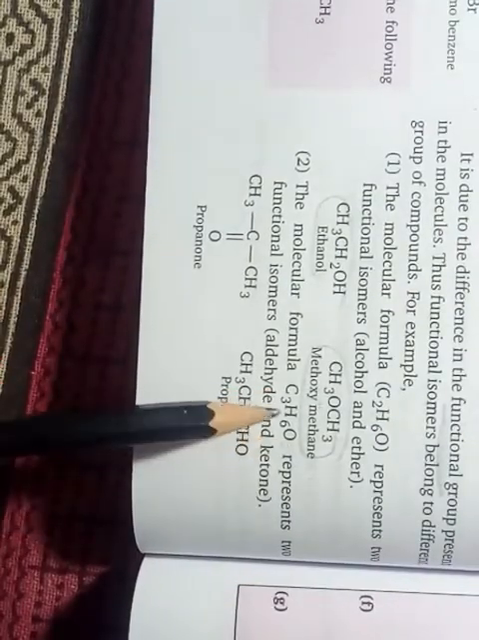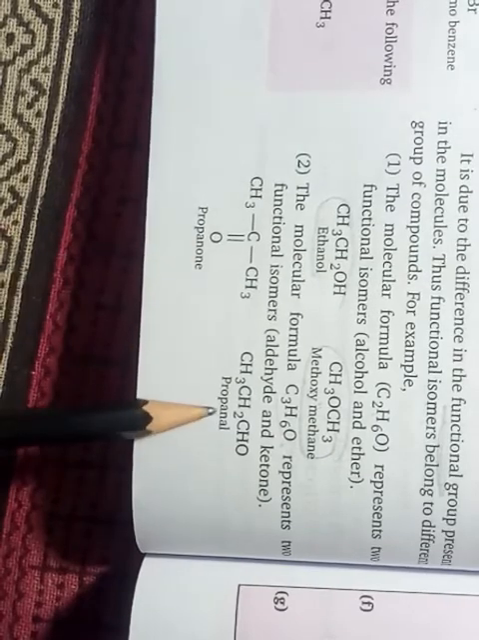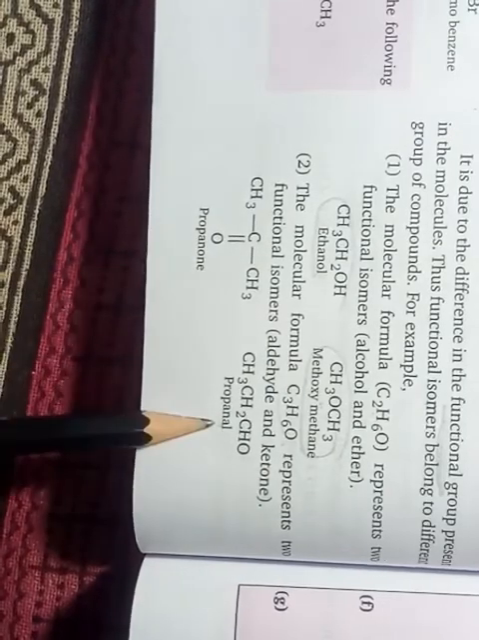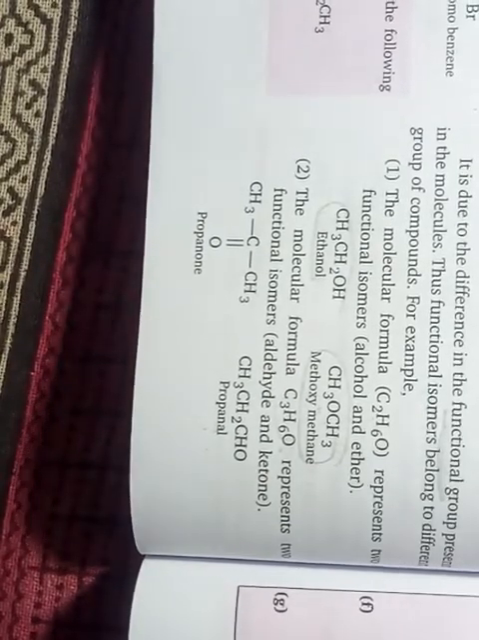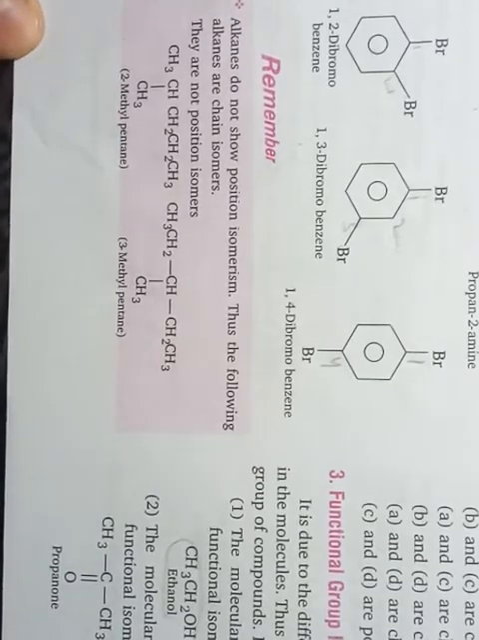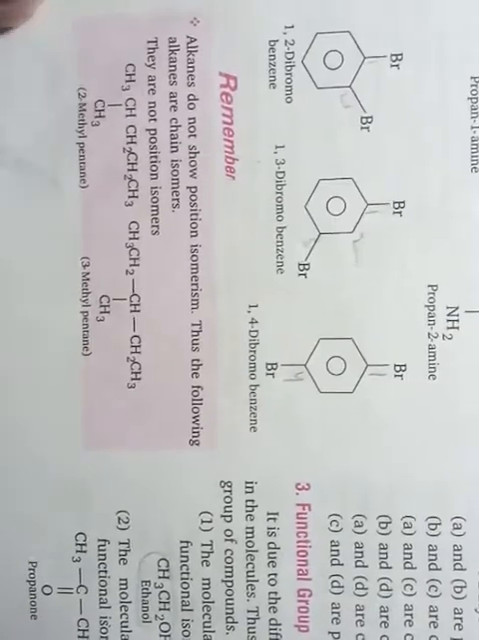The next molecular formula is C3H6O, and with this molecular formula we can draw ketone and aldehyde. Okay, students, so these two are functional group isomers of each other. Functional group isomers can be shown between some specific homologous series, so you can just learn the groups of those homologous series.